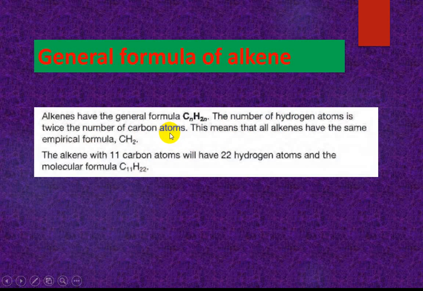Twice the number of carbon atoms. Look, if the carbon atoms are 11, hydrogen is 22. So the number of hydrogen atoms is twice the number of carbon atoms. This means that all alkenes have the same empirical formula, CH2.